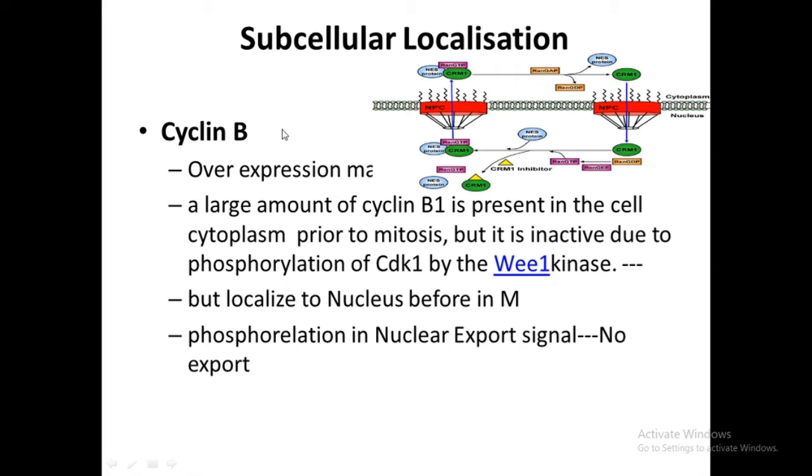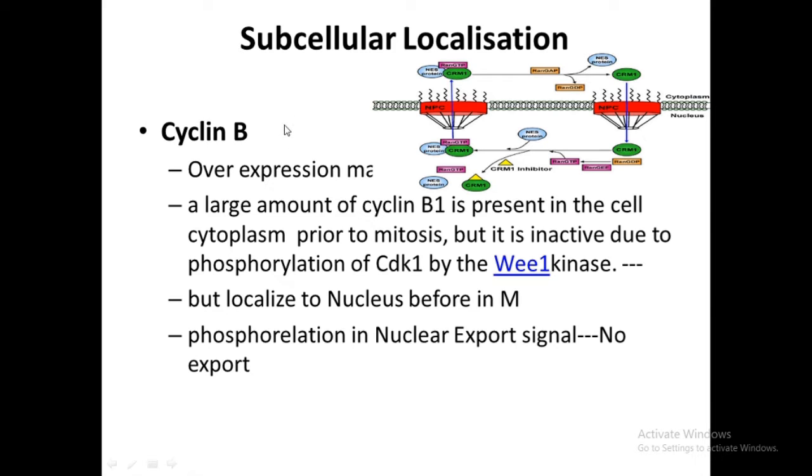So just after onset of mitosis, the cyclin B present in the nucleoplasm has its nuclear localization sequence phosphorylated, and onto that phosphorylated nuclear localization sequence, exporting proteins get attached.